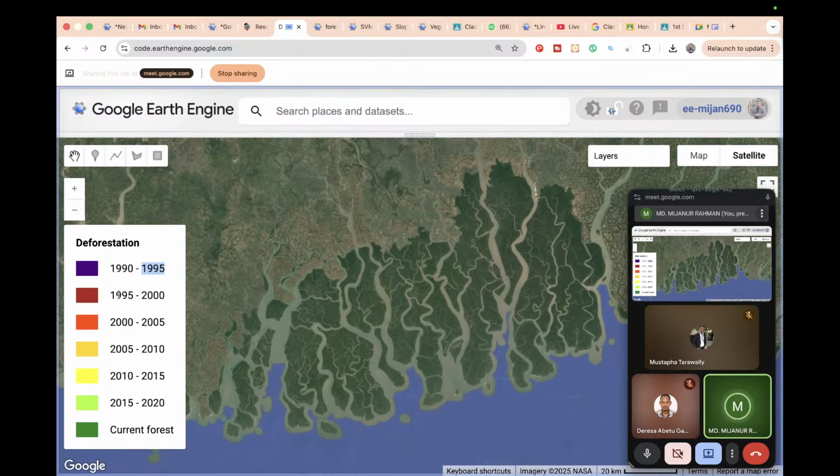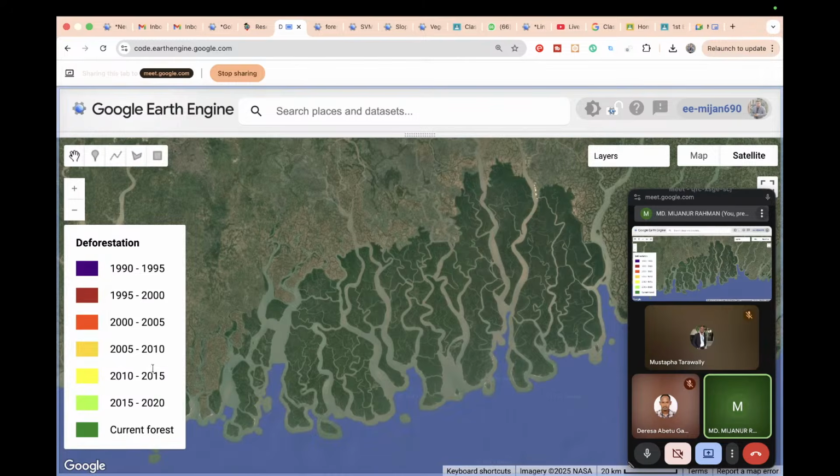Then 1995 to 2000, how much area. Then 2000 to 2005, then 2005 to 2010, then 2010 to 2015, then 2015 to 2020, and finally the current forest. So this is the historical data analysis of deforestation.